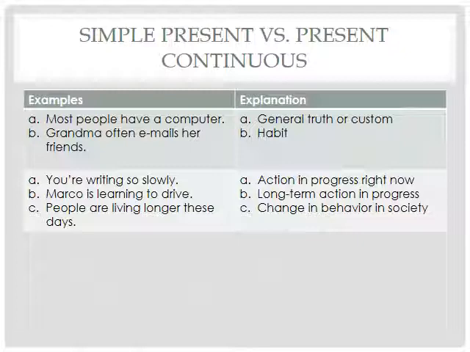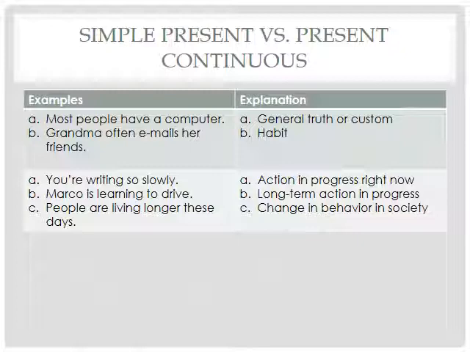So the first thing that we want to talk about is the difference between the simple present tense and the present continuous. In the last chapter, chapter 1, we talked about the simple present tense, and we said it basically has two main meanings. The first one is a general truth or custom. So the example here is, most people have a computer. So that's a general truth.